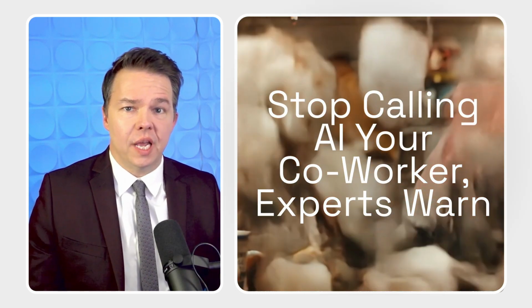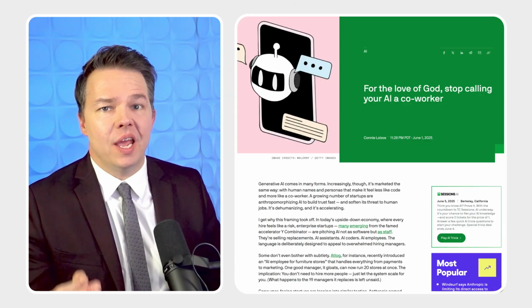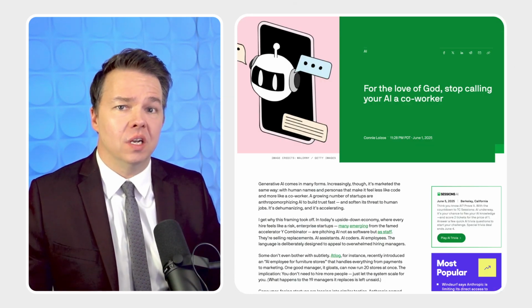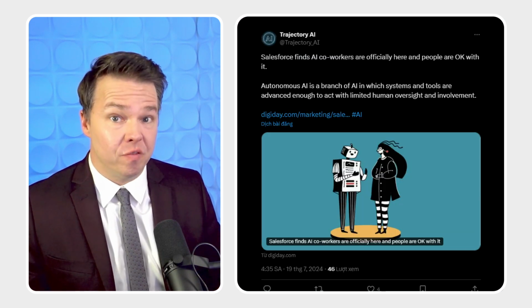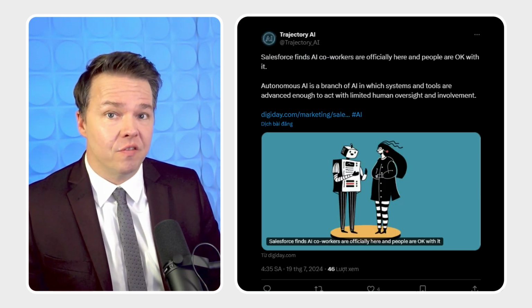A new editorial in TechCrunch is insisting that we stop thinking of AI tools as our coworkers, saying that it leads to false expectations and misinformation. You're going to want to read the whole thing. We got the link for you.